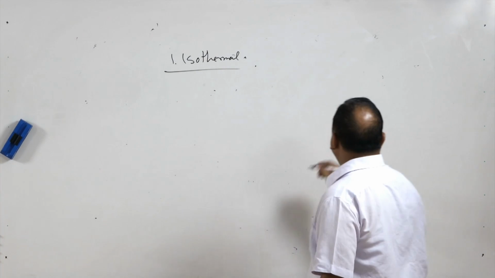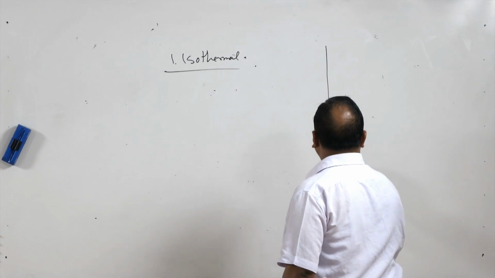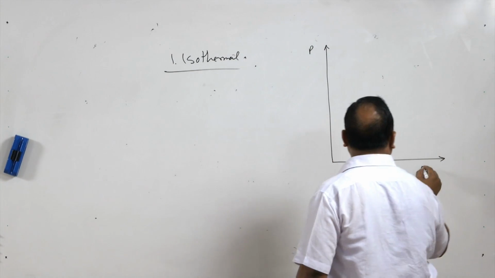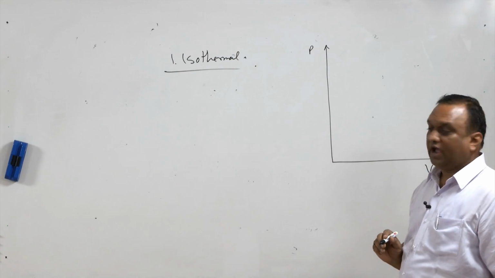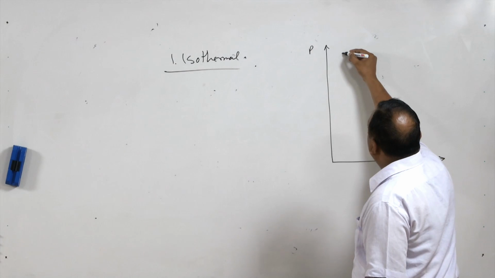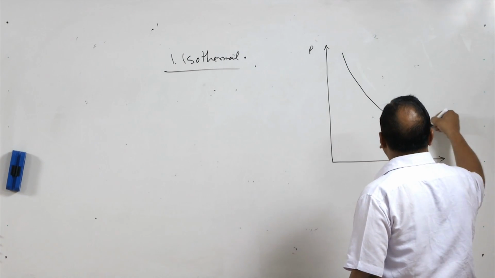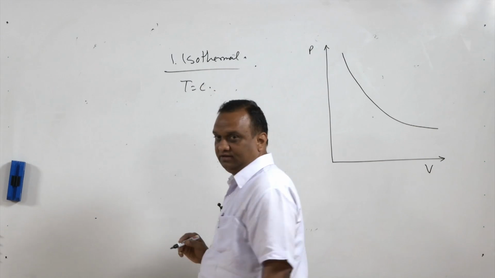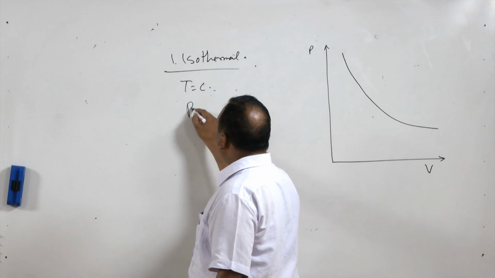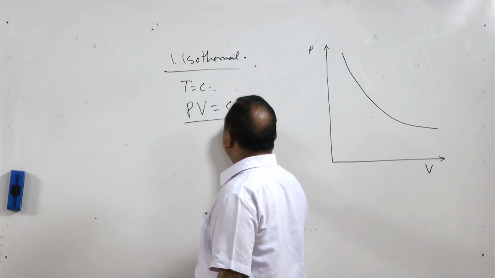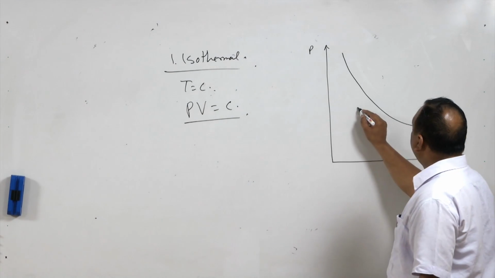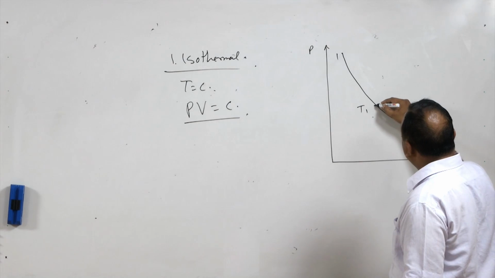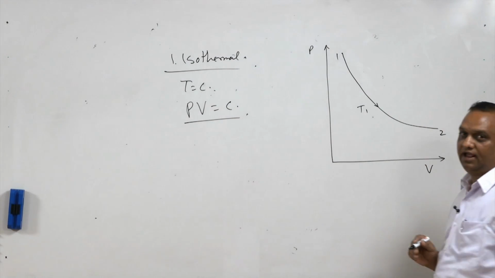Isothermal process, as is clear from the name itself: if we take a PV diagram, a pressure-volume diagram, an isothermal process will be depicted by a curve like this. In an isothermal process, the temperature remains constant and the product of pressure and volume is a constant. So at a constant temperature T1, from state 1 to state 2, an isothermal process will follow a line like this.